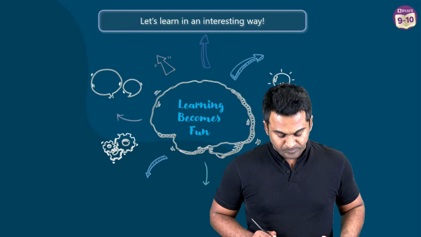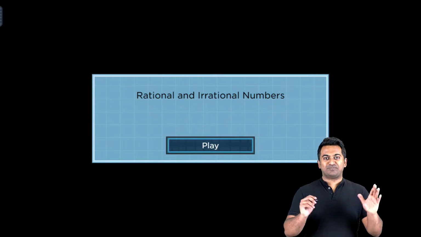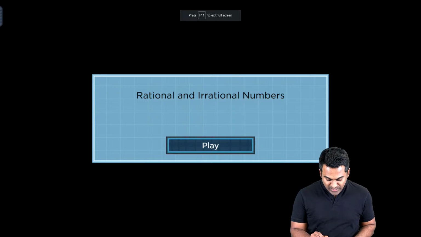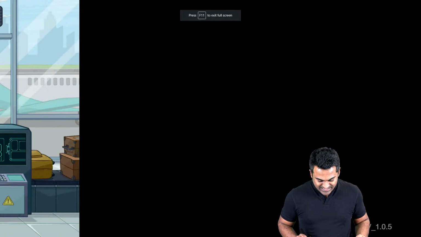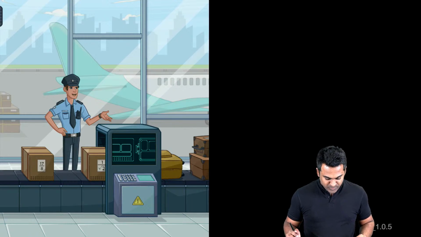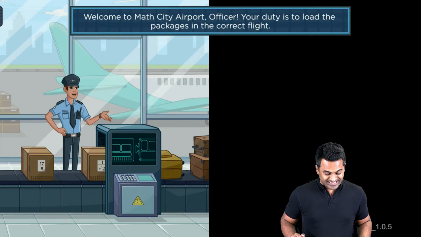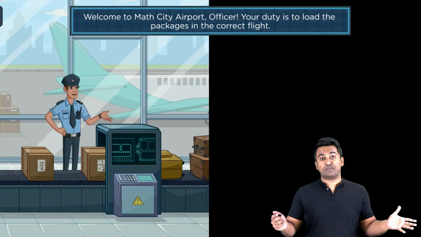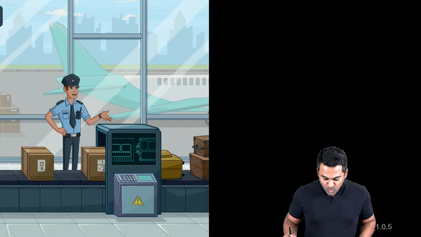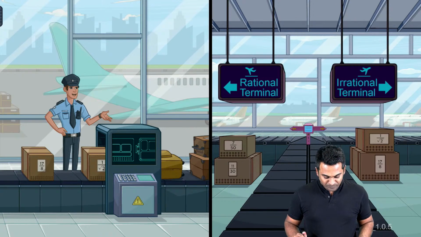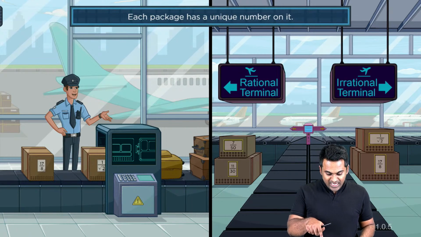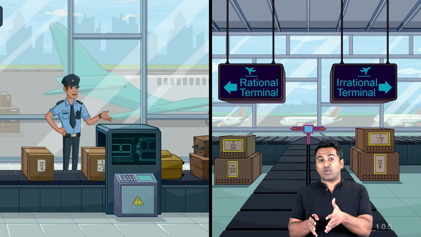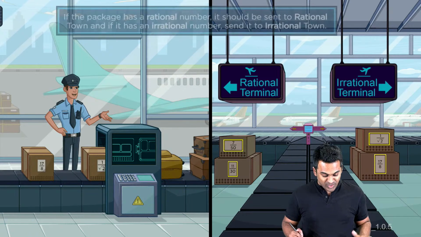Okay, so all right, let's start off with this game here, rational and irrational numbers. I'm going to click on play and let's see what happens now. Okay, so this one, what does it look like? Well, this is Math City Airport. You are the officer, by the way, there. Now your duty is to load the packages. And then each package has a unique number on it. So you've got to figure out if this is belonging to the rational terminal or the irrational terminal.